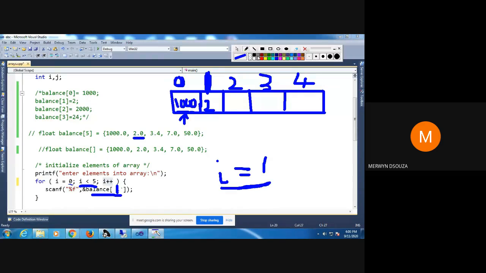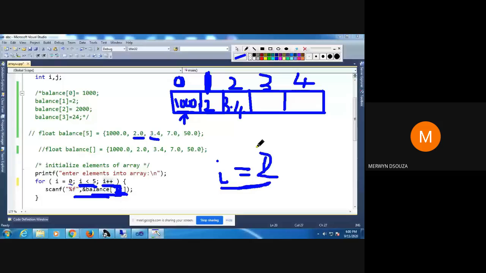Then after you have entered the value, again increment i. So i will become 2. Check the condition now. Is 2 less than 5? Yes, 2 is less than 5. Next input will be stored where? In balance of 2. The next input that we will store is 3.4.